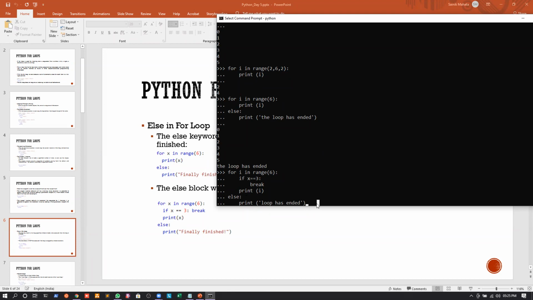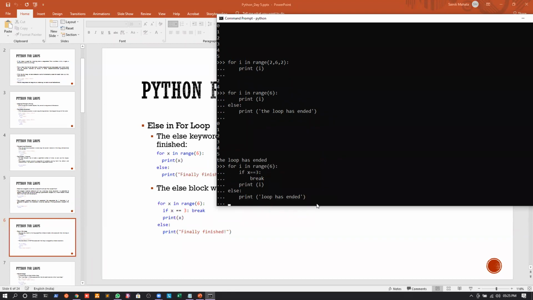Okay, so again, let us run this. In my opinion, it should print from 0, it should print 1, it should print 2, and that's it. It should not print anything else. So let us see what happens if I just press enter.